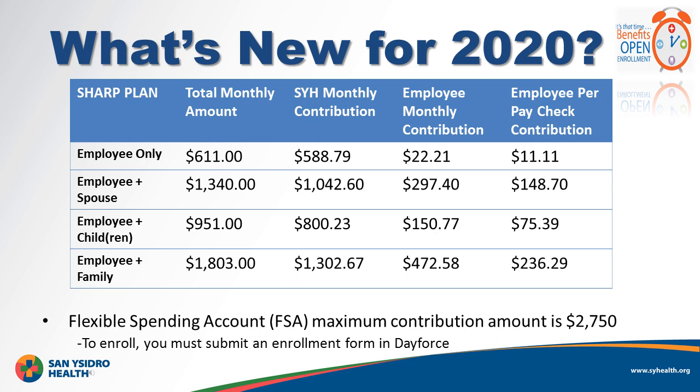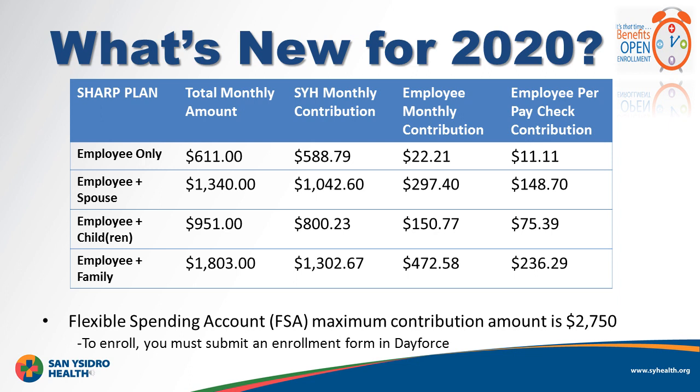There is also a change you should know with the flexible spending accounts, or FSA plans. The FSA plans provide you with a way to set aside money to pay for eligible out-of-pocket healthcare expenses. When you participate in an FSA, you decide how much money you want to contribute, up to the new IRS limit of $2,750. The money you contribute to the FSA is deducted from your pay before taxes are withheld, which also lowers your annual taxable income.